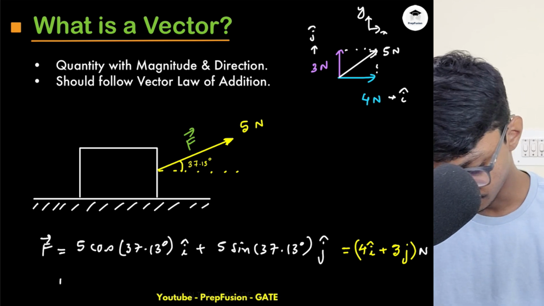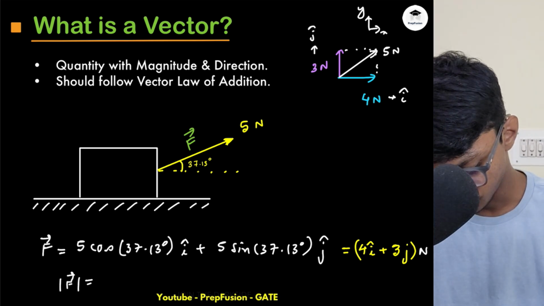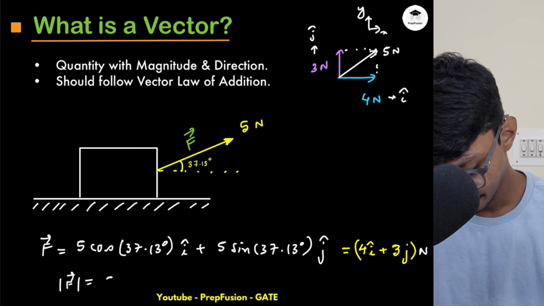So obviously I can observe that my magnitude of force will be 5 Newton, and you can also find the angle of the force.